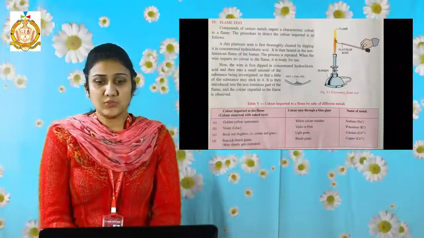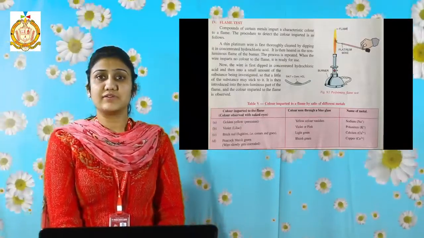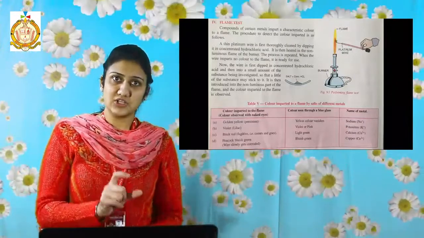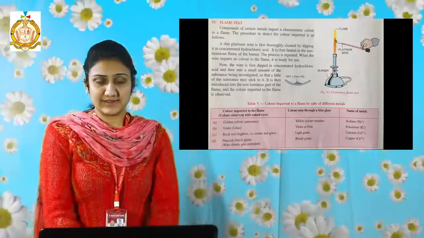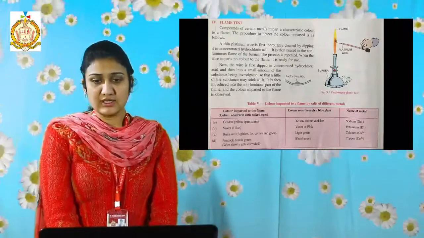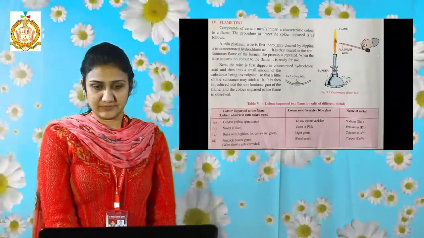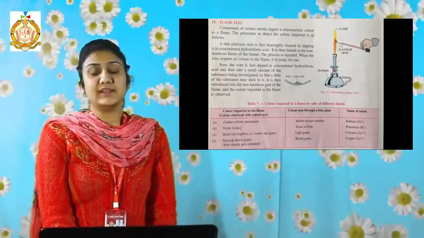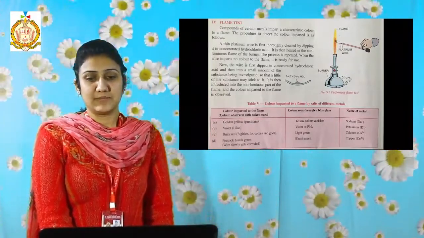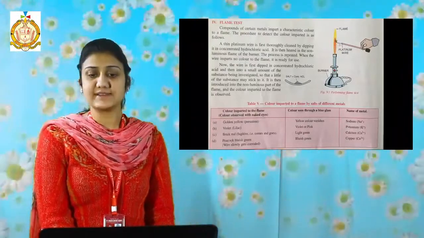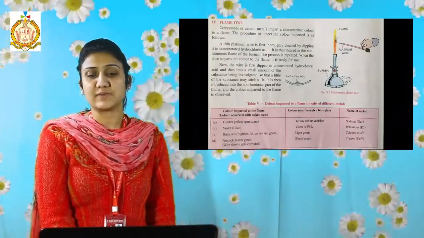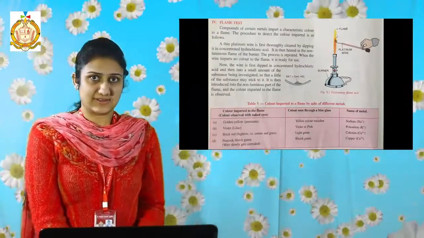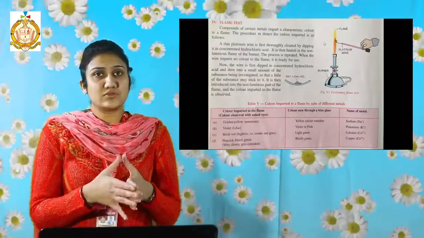Students, be careful. In your book it is showing the middle part of the flame as non-luminous, but you know the middle part of the flame is luminous, and the non-luminous part is the outermost part of the flame. The outermost part of the flame is the non-luminous part. It is the hottest part of the flame. You have to heat this platinum wire in the non-luminous part of the flame, that is the outermost part, which is completely oxidized and gives no soot.